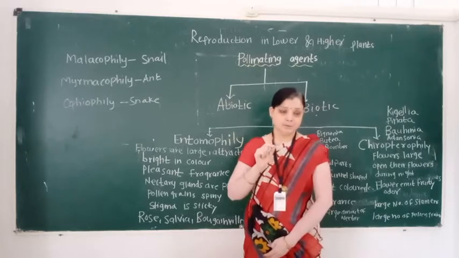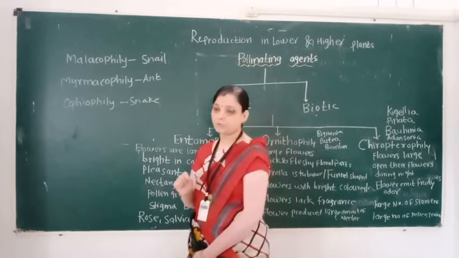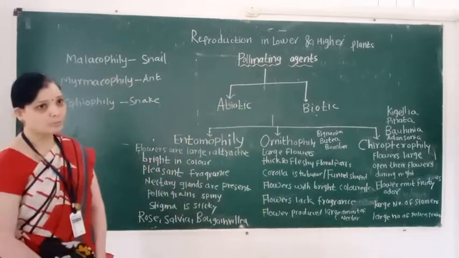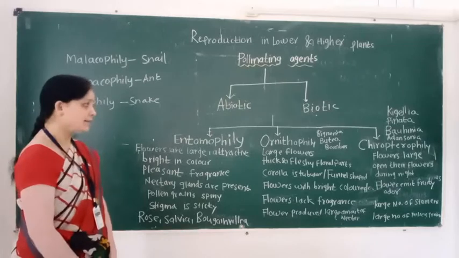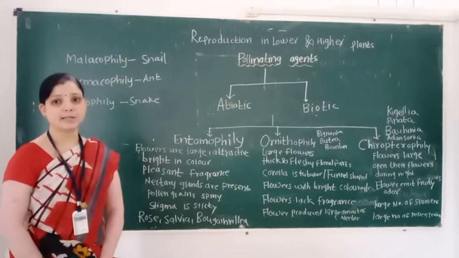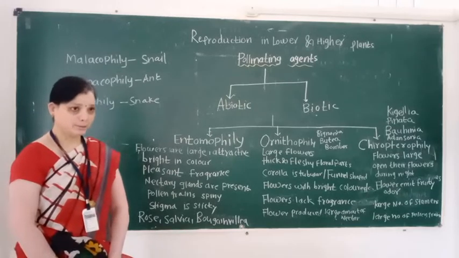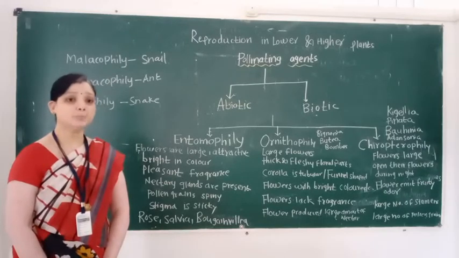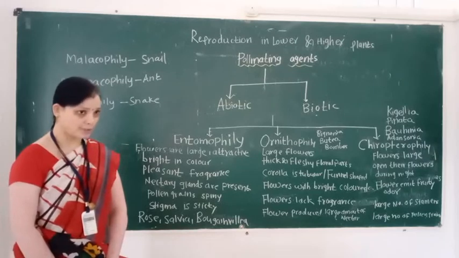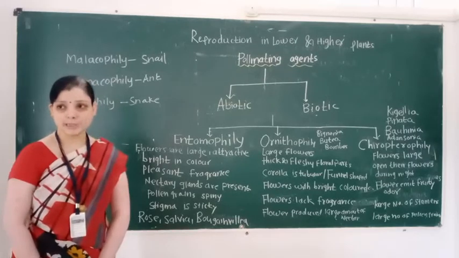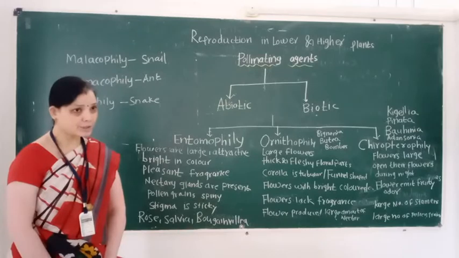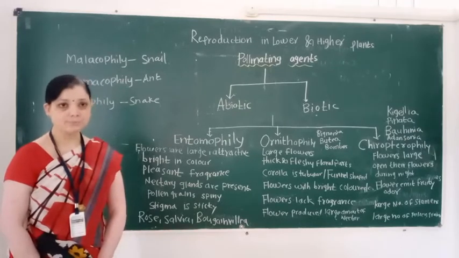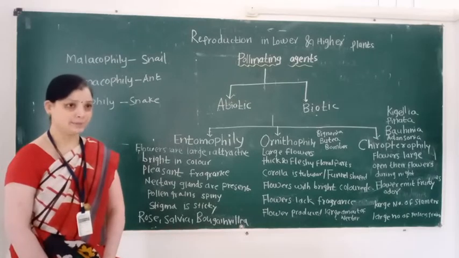So we learn what a pollinating agent is, the classification of pollinating agents, and their types. Types: anemophily, that is wind pollination; hydrophily, that is water pollination; hydrophily consists of hypohydrophily and epihydrophily.